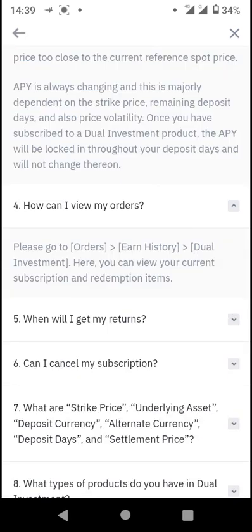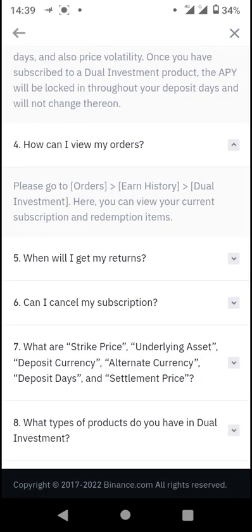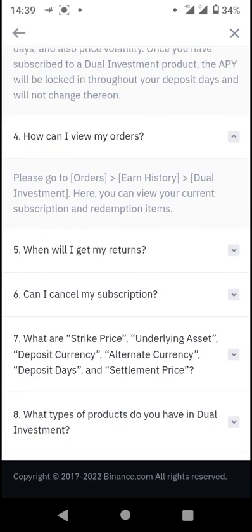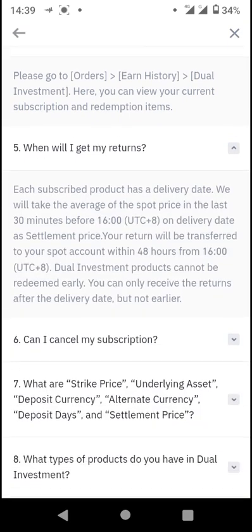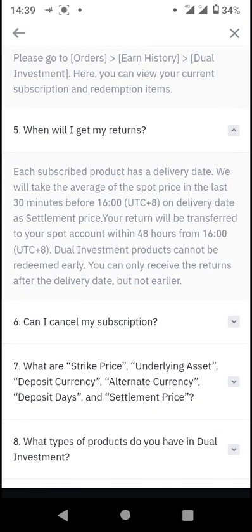Then I want to look at how to view your orders. It's very simple. Once you go over to the Binance section, you go over to the dual investment, and you can check out your current subscriptions as well as redemption items. Then you can see when you will get your returns. For getting your returns, each subscribed product has a delivery date.